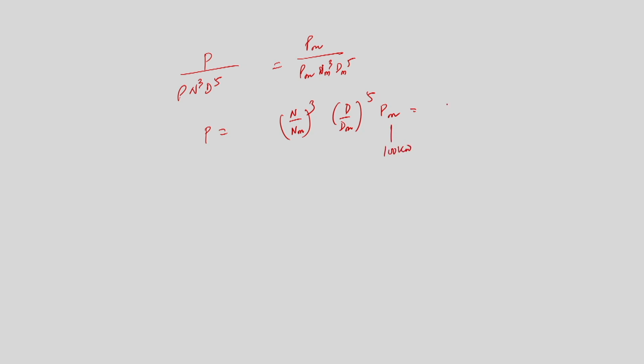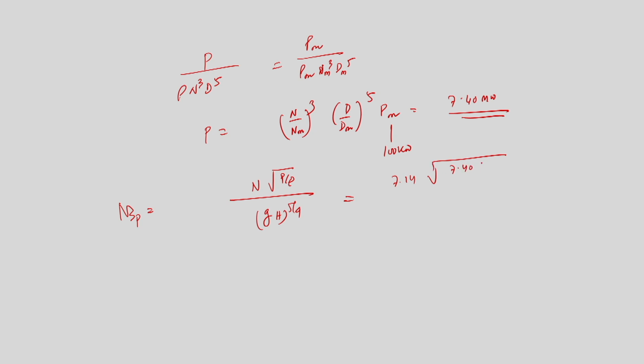So the actual power will be 7.40 megawatt. That is what we obtain. And the dimensionless specific speed will be equal to N root P by rho divided by g H to the power 5 by 4. Everything I know, and ultimately I will obtain 7.14 into root of 7.40 into 10 power 6 divided by 10 cube, divided by 9.81 into 30 to the power 5 by 4, and ultimately I will obtain 0.503. So this is the dimensionless specific speed. Okay, so this is one problem.